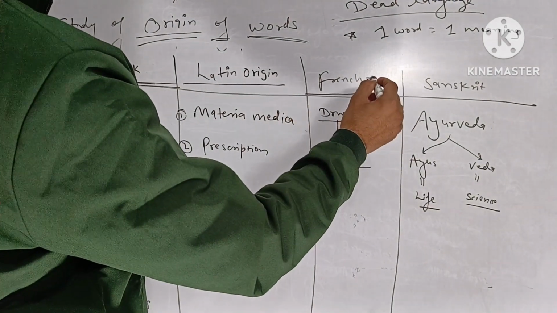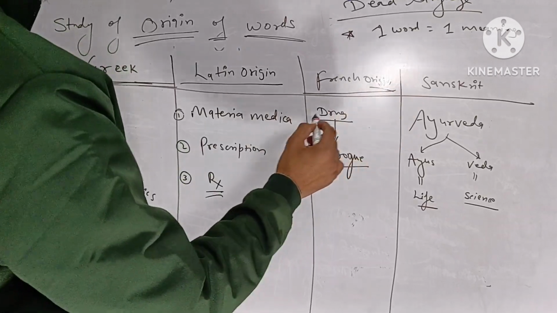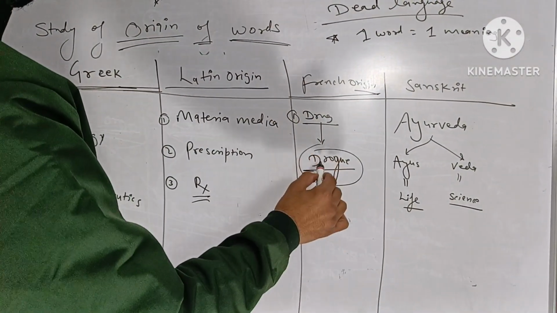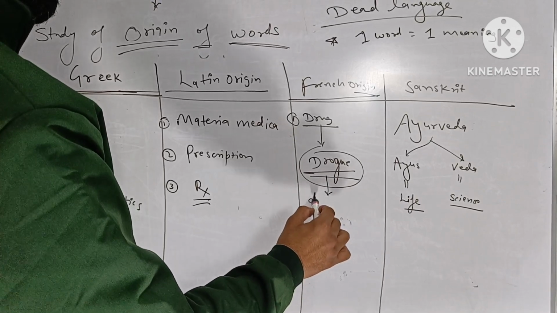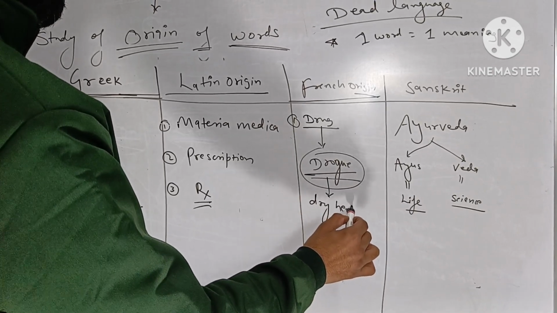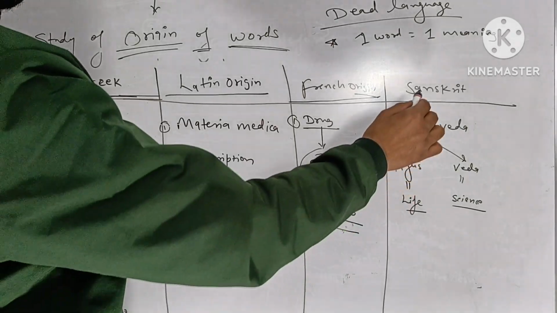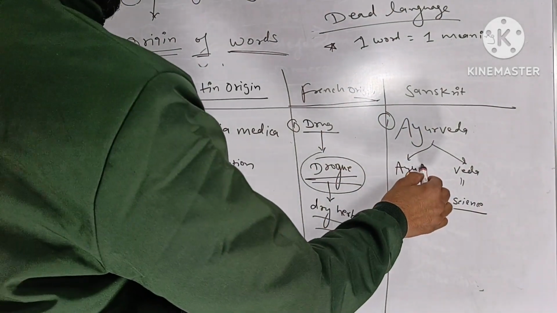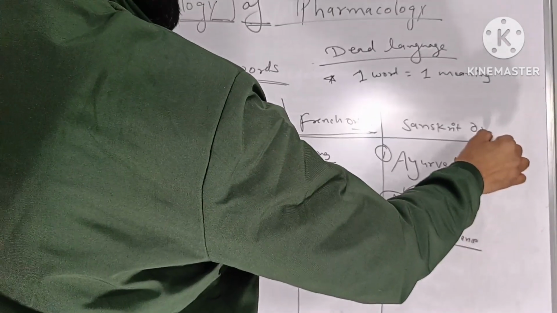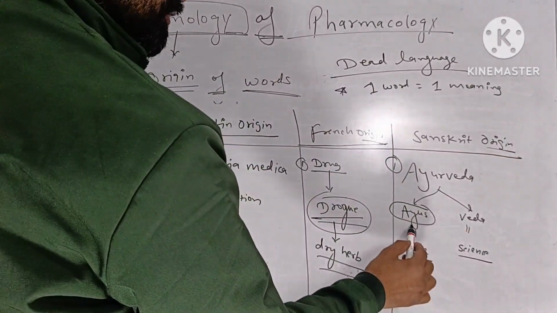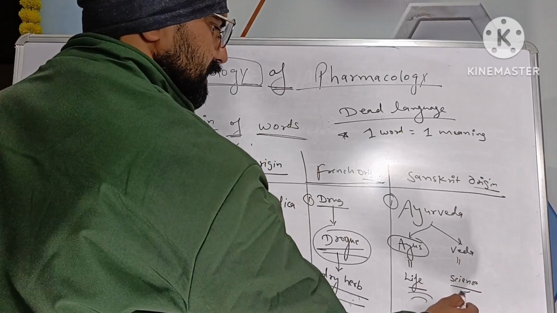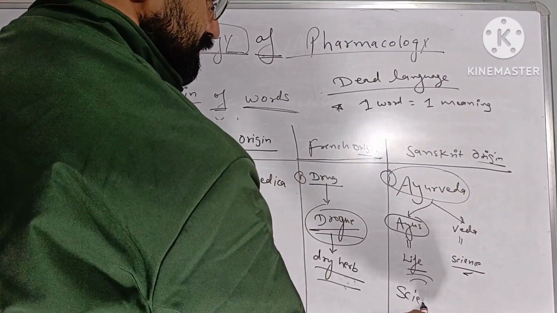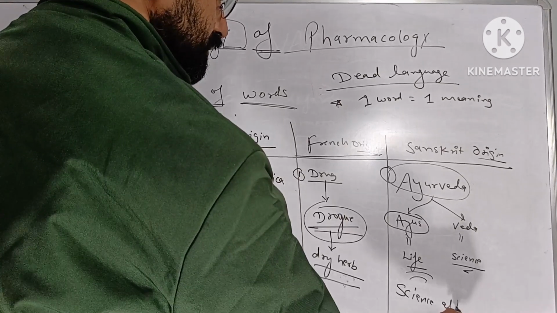French origin, there is one example, that is drug, and this is derived from the French word drogue, which means a dry herb. Then in Sanskrit, there is one example, Ayurveda, which is derived from the Sanskrit origin. So Ayush means life, Veda means science. So the etymology of this Ayurveda is science of life.